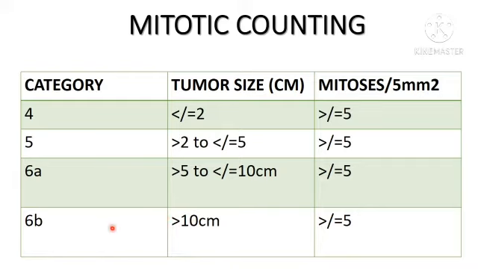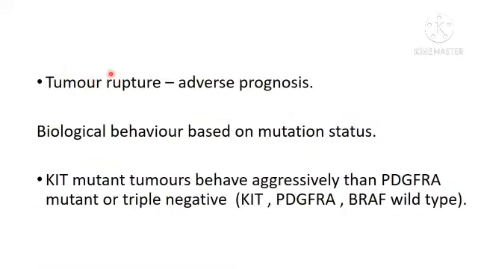So totally we have categories 1, 2, 3, and 3 is again divided into 3A and 3B, then 4, 5, 6A, 6B. The tumor size measurement is the same, but depending on the mitotic count, whether it is less than or equal to 5 or more than 5, we have to assign the categories. Tumor rupture carries adverse prognosis.